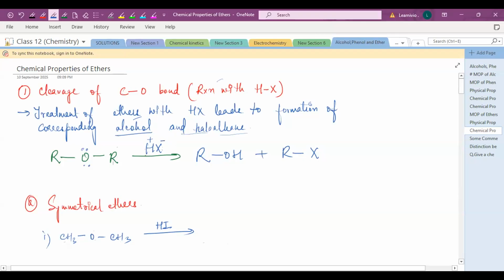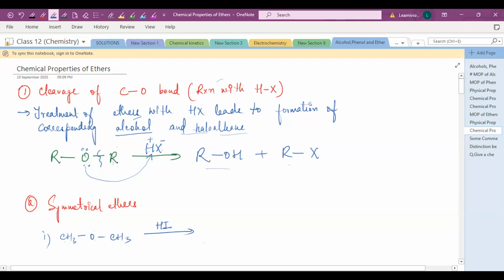So this oxygen will abstract this hydrogen and this bond will break. When this bond breaks, this R alkyl group will get attached to the X and form RX, which means haloalkane. And it will form RO with this hydrogen, which means alcohol. So in this question, you have to break the carbon and oxygen bond.